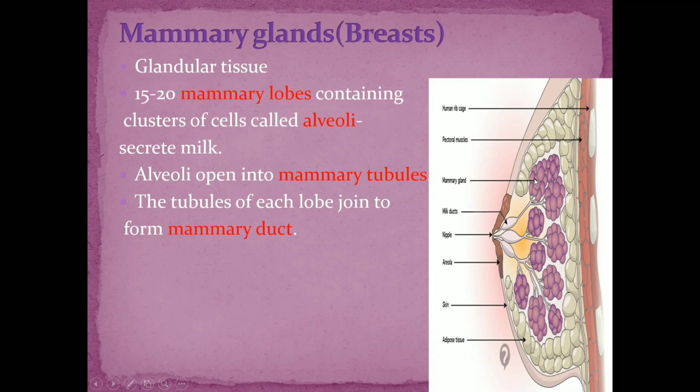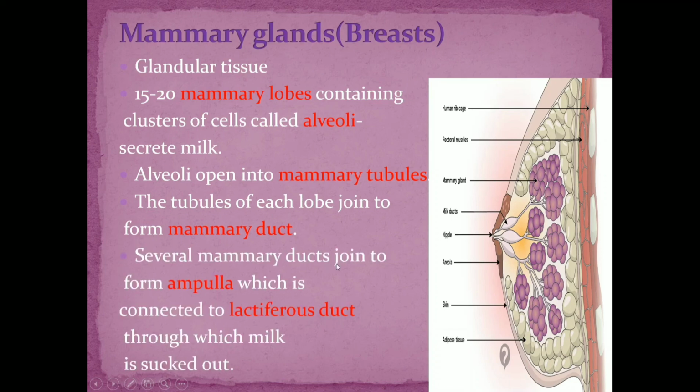So what is this? These are the mammary lobes which are made up of clusters of cells called alveoli. Alveoli open into mammary tubules. The mammary tubules of one lobe join to form a mammary duct. So this is one mammary duct. This is another mammary duct. This is another mammary duct. Okay. Now several mammary ducts join to form a wider ampulla.